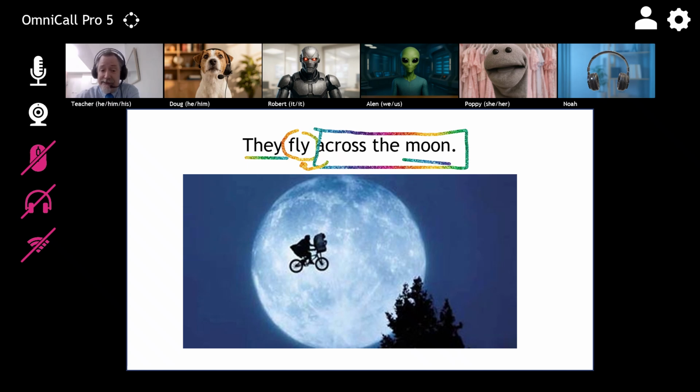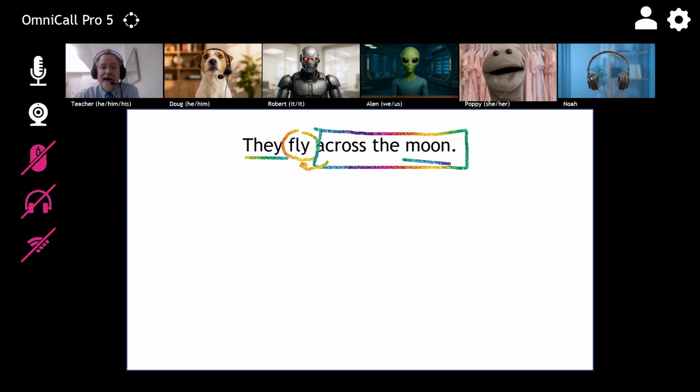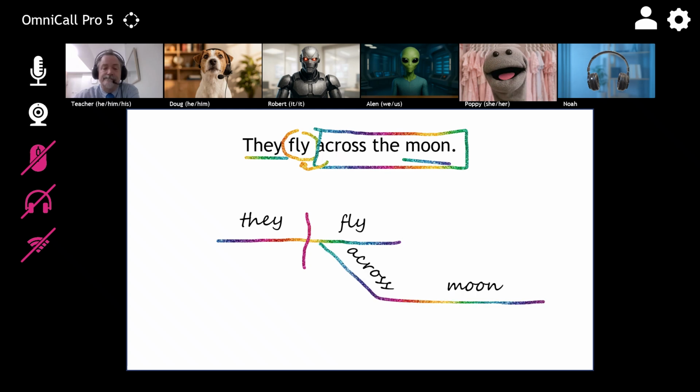It is not a 3-slot grid because moon is inside the preposition. Let's do this as a diagram. How would you do this as a diagram? It's they fly. What kind of fly? Fly across the moon. Very nice work. Across the moon, it's all on one line. The lines are connected to each other, and everything together describes fly. Let's move on to the next one.